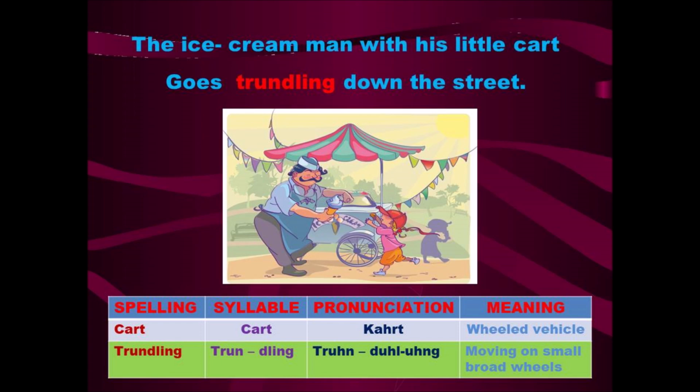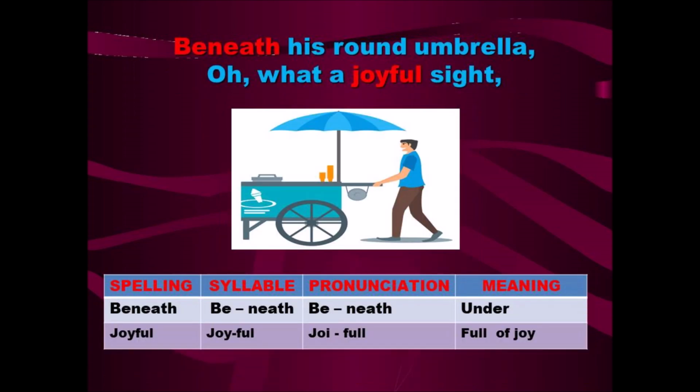So the ice cream man comes with his little cart. Where? On the streets. So the children come all over the streets to gather around the ice cream cart to buy ice creams.